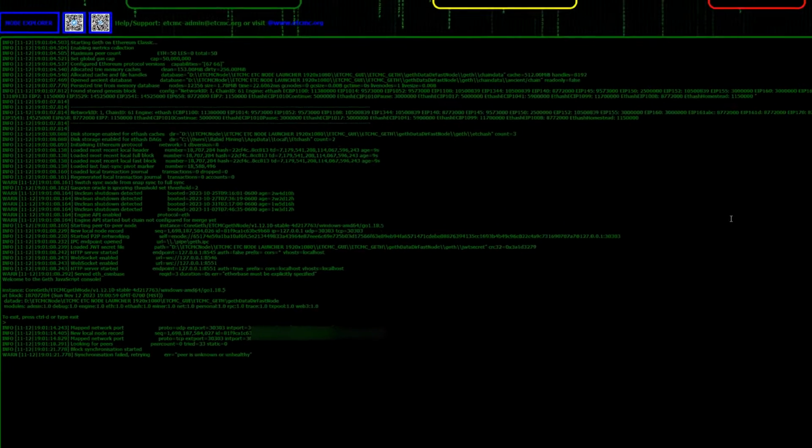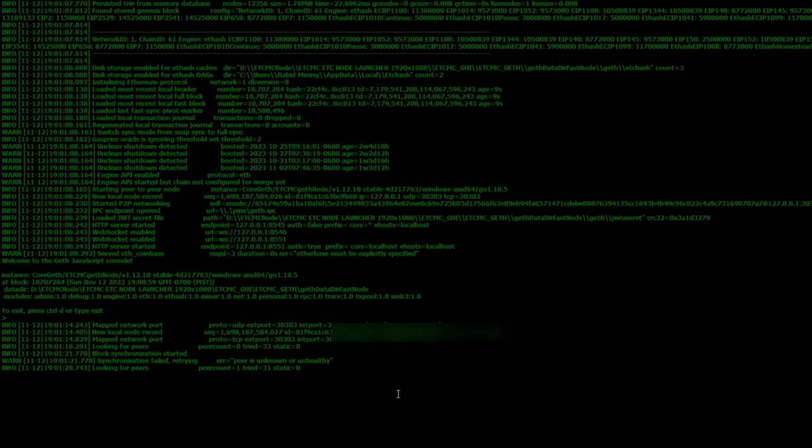Okay, so I did stop my node and start it again. Now, the number one thing going on, that a lot of you guys are having issues with, is finding peers. So I don't know if it really does anything, but this is a little trick that I figured out, and it looks like it's going to work pretty quick here. But you can see peer count is 0, and now I got a peer count of 1.